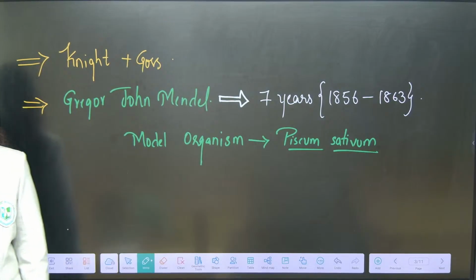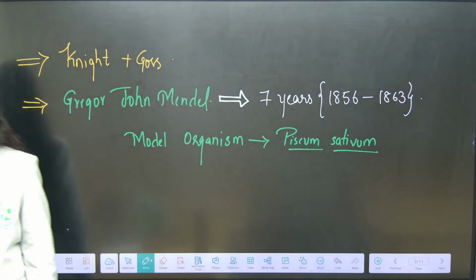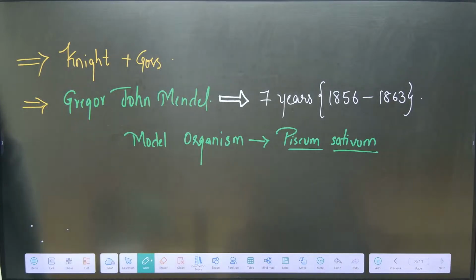Why did he choose Pisum sativum? Why garden pea?